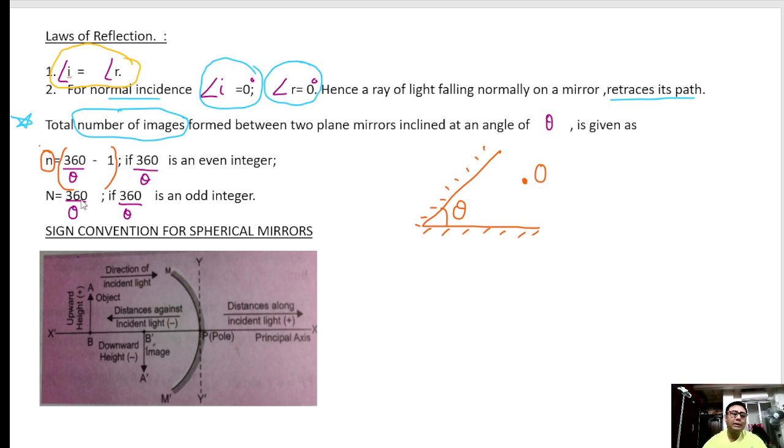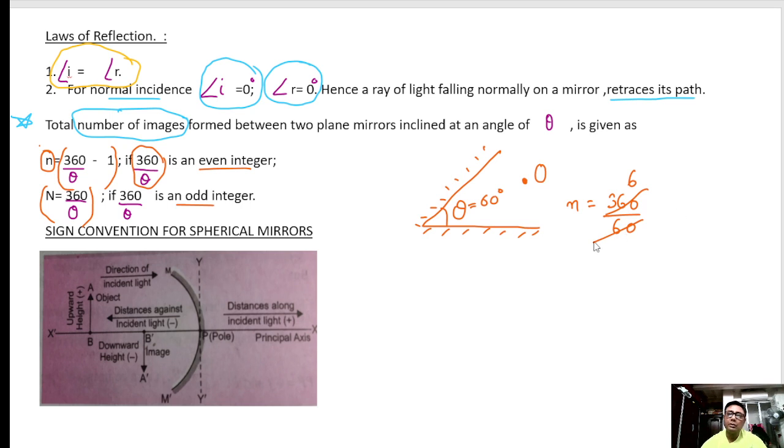Now minus 1 or not minus 1 will depend upon whether this calculation is coming even or odd. For example, if this angle is 60 degree, then the number of images will be 360 by 60, which is coming 6.